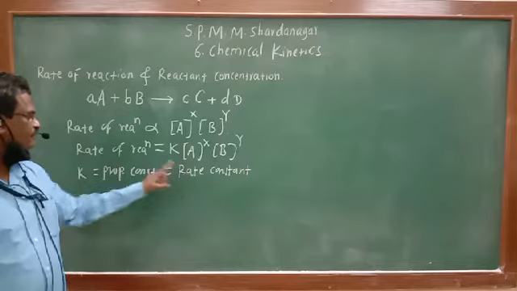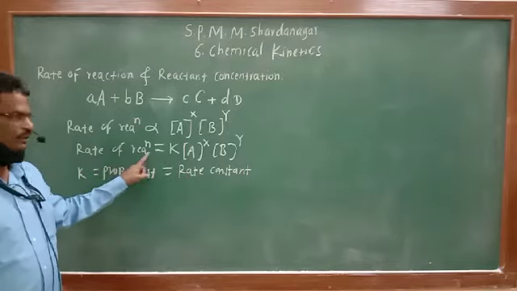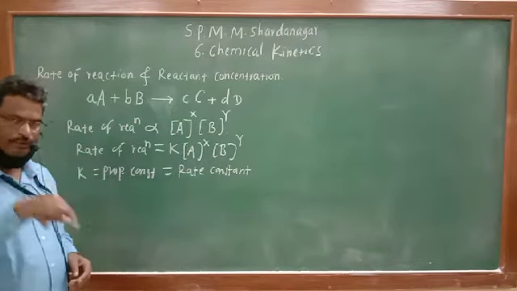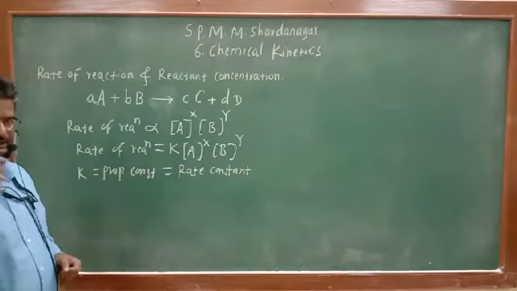Now, rate of reaction is equal to K, A raised to X, B raised to Y. Suppose, let us consider this is 1 and this is also 1. This whole factor comes equal to 1. So what does it become at that time? At that time, rate of reaction will be equal to rate constant. So what is rate constant?